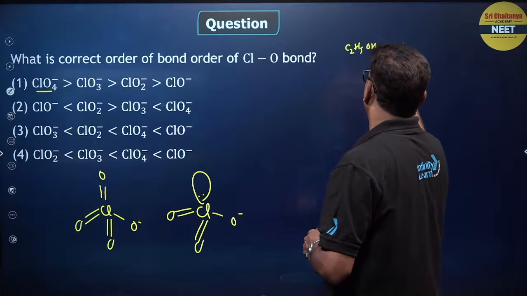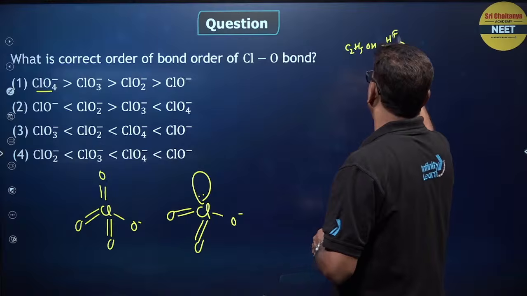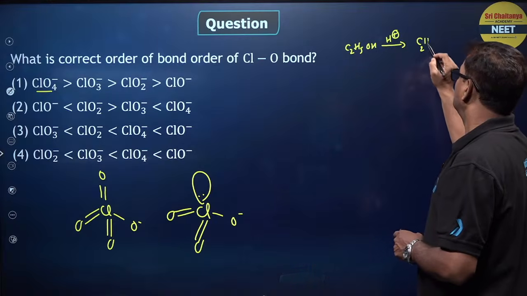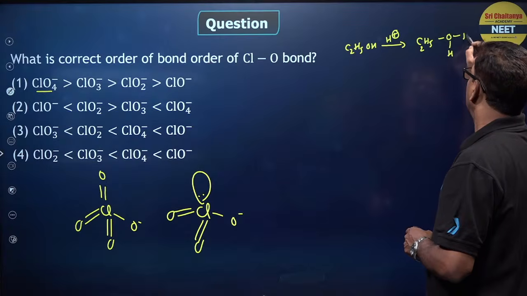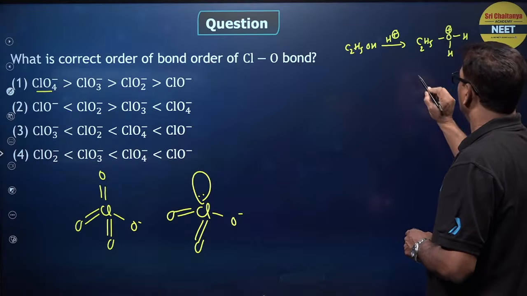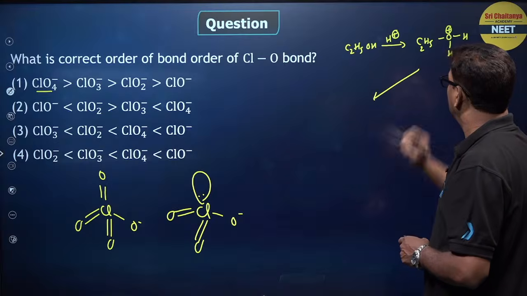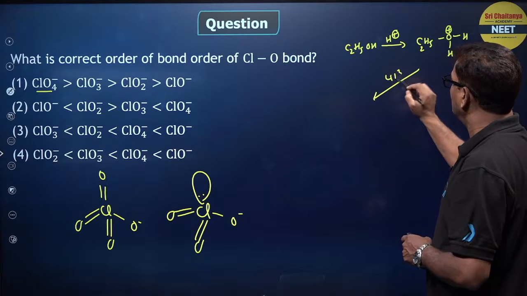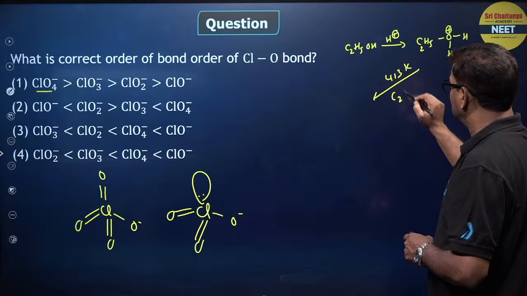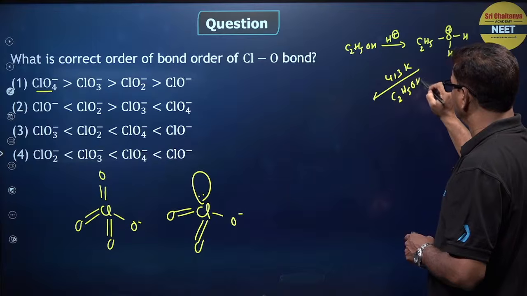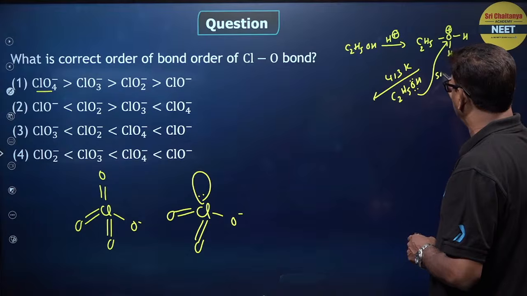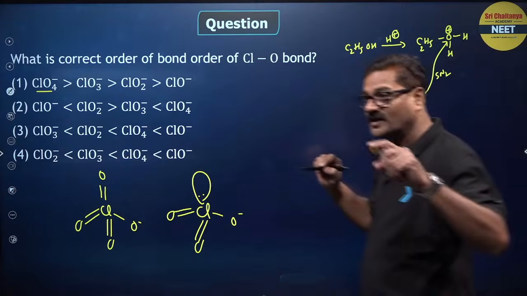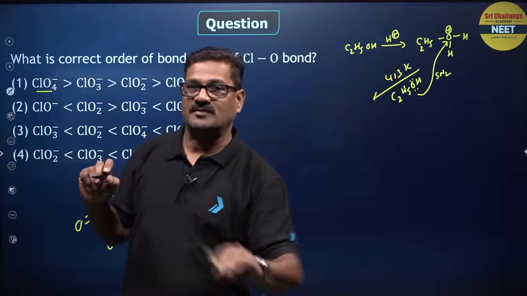C2H5OH. If it is treated with H plus, you are going to get protonated C2H5OH. Now, if it is at 413 Kelvin, C2H5OH acts as a nucleophile, nucleophilic attack takes place at lesser temperature में.